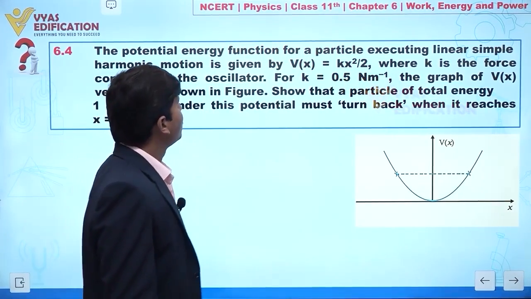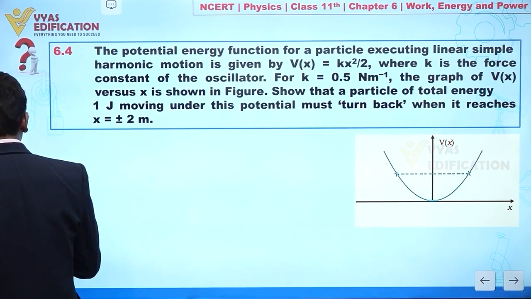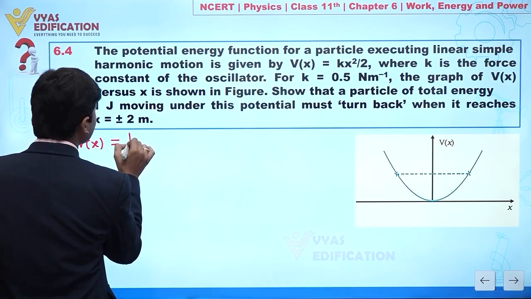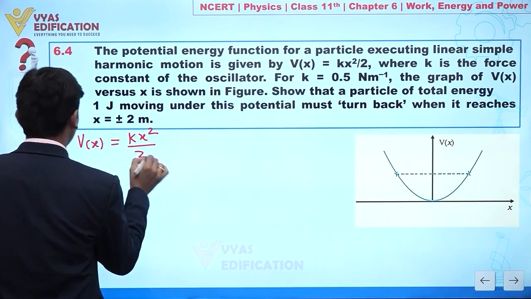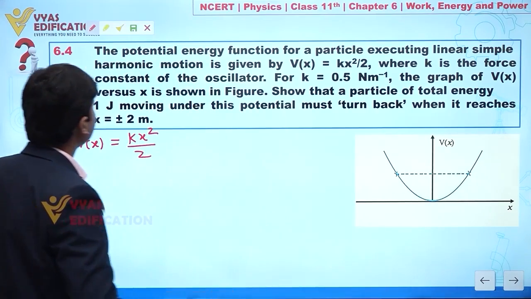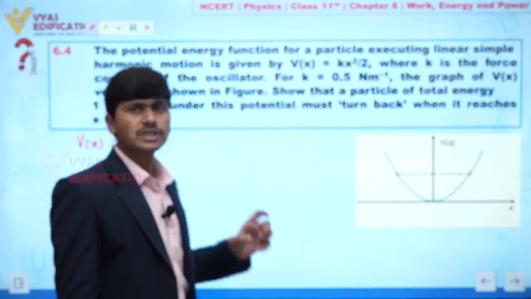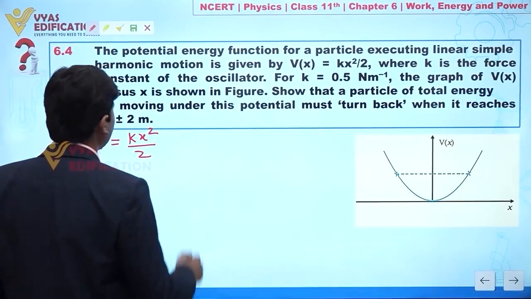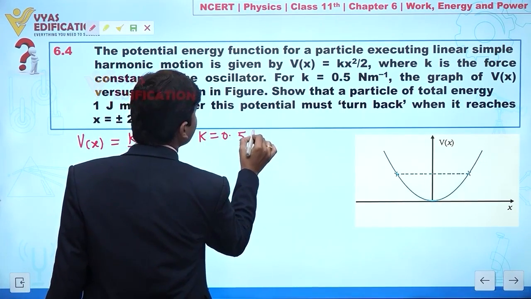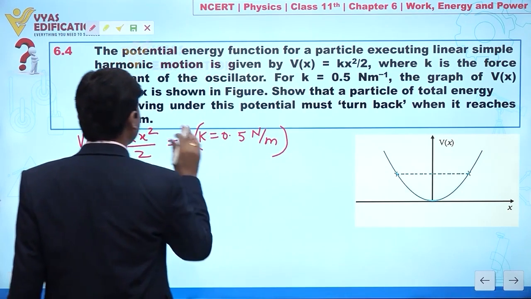Clear? Now one relation is given to you, V(x) equal to kx square by 2. Clear? And where k is the force constant of the oscillator. Clear? And the value of k is also given to you. This one we have 0.5 Newton per meter. Clear?